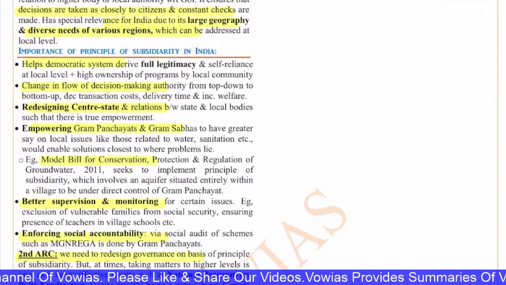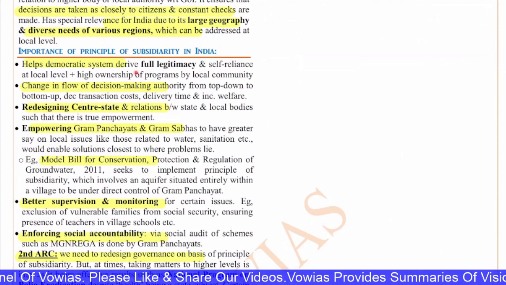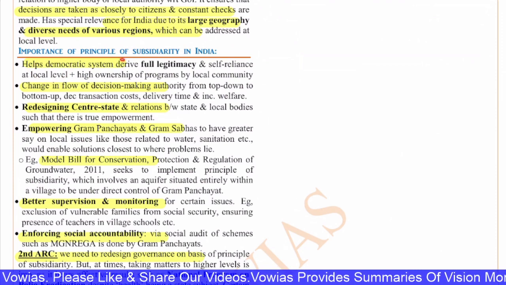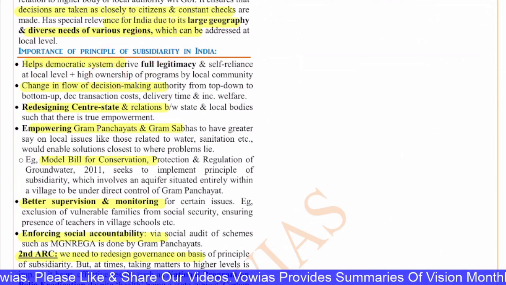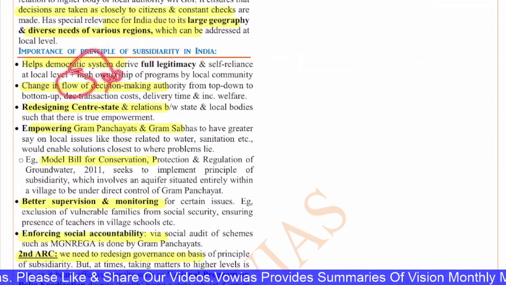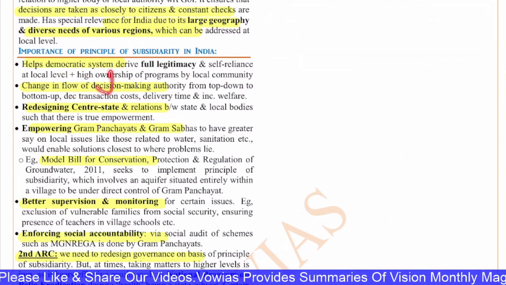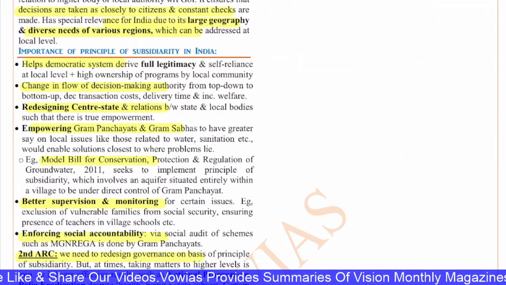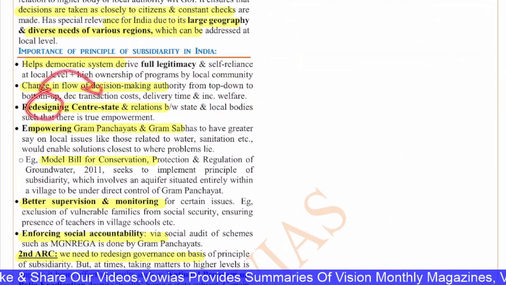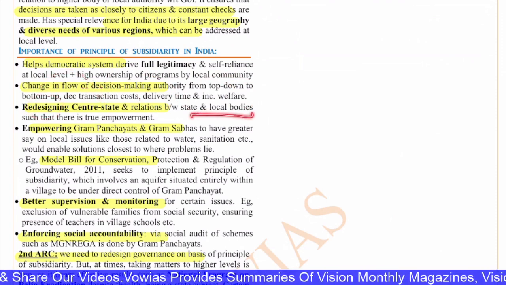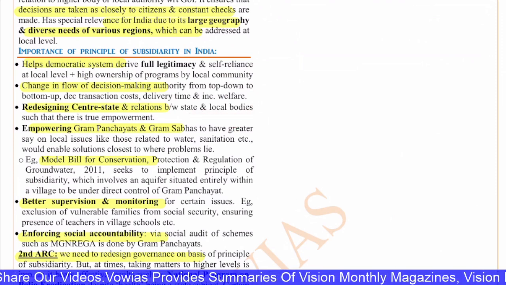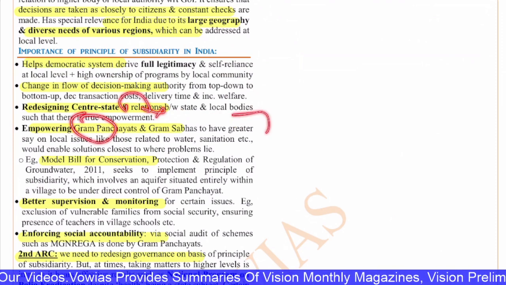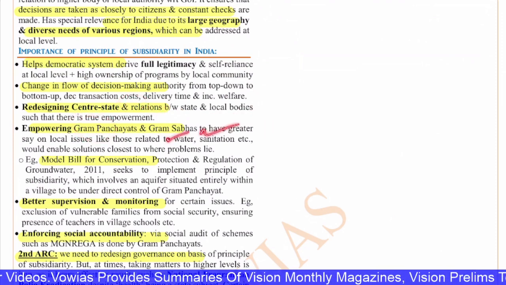It helps the democratic system derive full legitimacy and self-reliance at the local level. There is high ownership of programs by the local community. There is a change in the flow of decision-making authority from top-down to bottom-up, and a decrease in transaction cost and delivery time, and an increase in welfare. Also, there is a redesigning of center-state relations between the state and the local bodies such that there is true empowerment. Empowering the Gram Panchayats and Gram Sabhas to have greater say in local issues related to water, sanitation, etc.